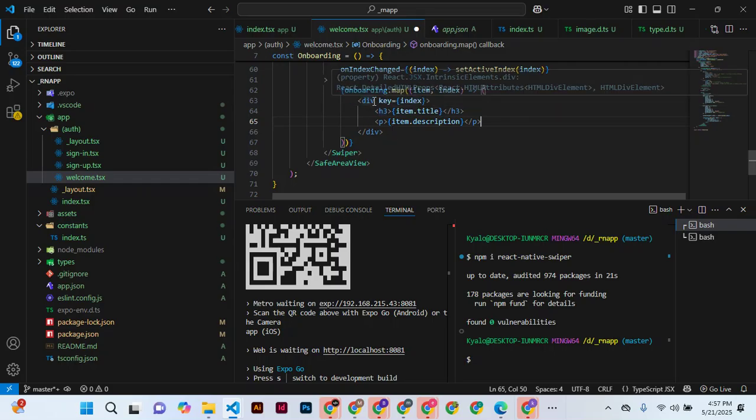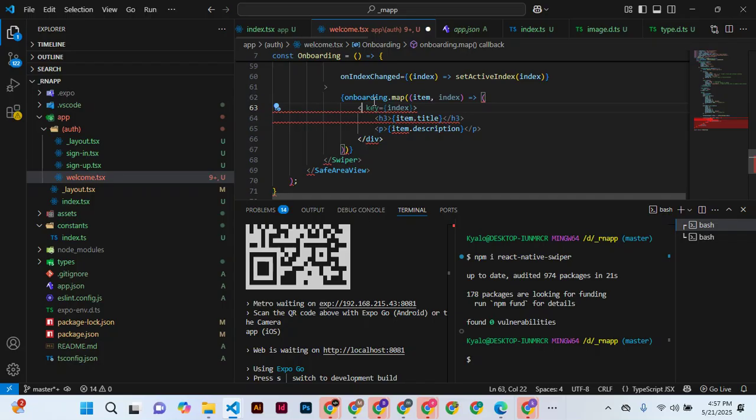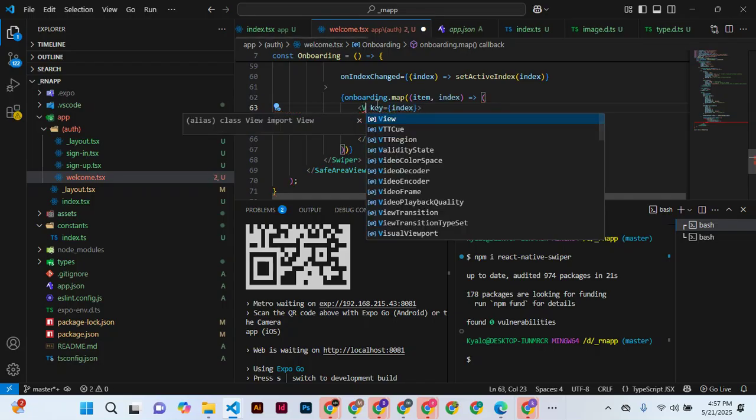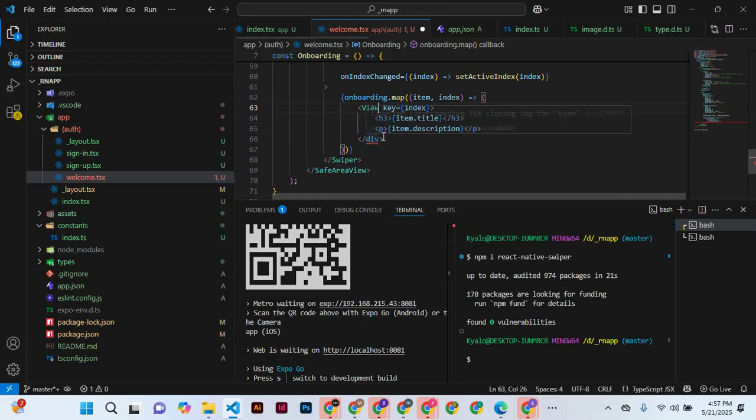But this is div, it should be view, because we are using React Native, and this H should be text.